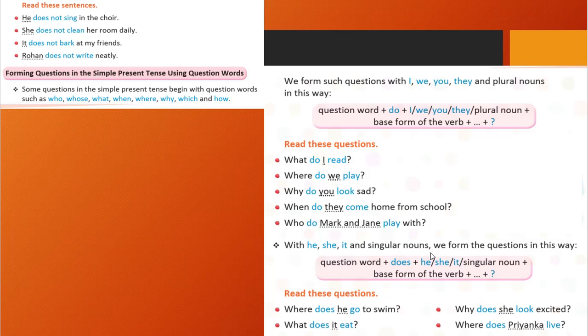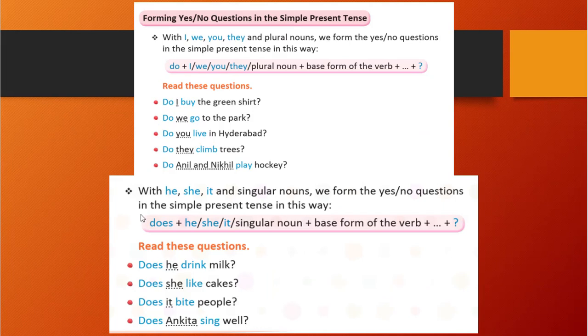Okay, so let's see further. Forming yes-no questions in the simple present. Previously we have seen questions with what, when, where, why. Now we will create questions with yes or no. Do you know this? You will say no, or if you know this thing, you will say yes, sir. You will give the answer in yes or no. So we will see how to create those kinds of questions.